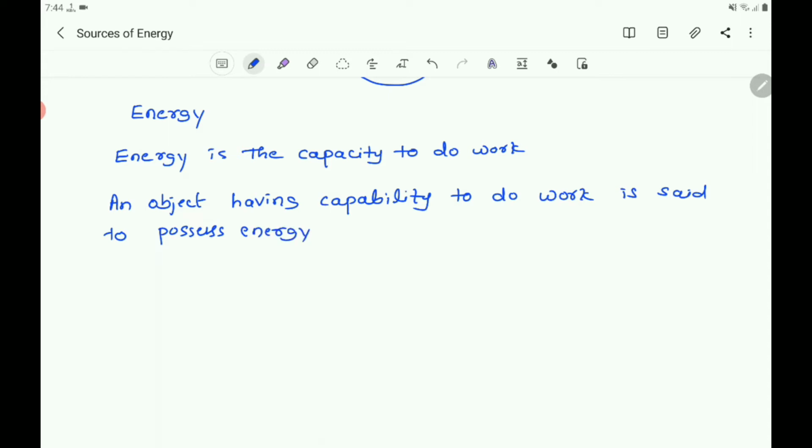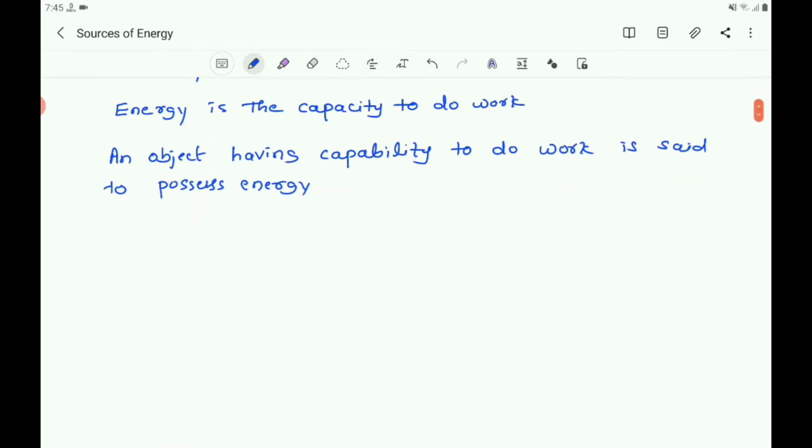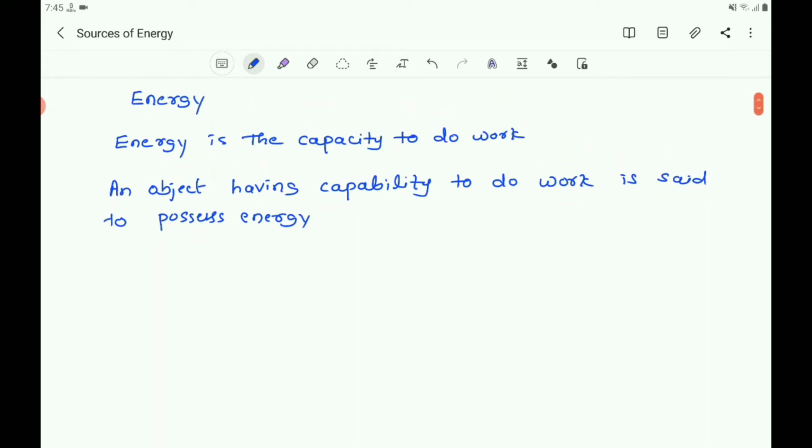So what is energy? Energy is the capacity to do work. An object having capability to do work is said to possess energy. Energy exists in nature in several forms such as mechanical energy, heat energy, chemical energy, light energy, sound energy, etc. So you can say that different forms of energies are there.